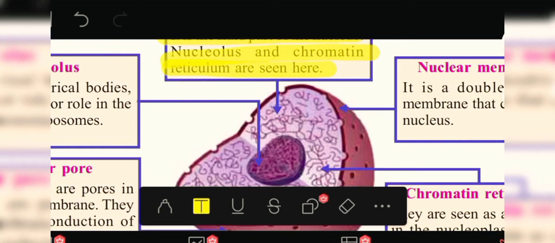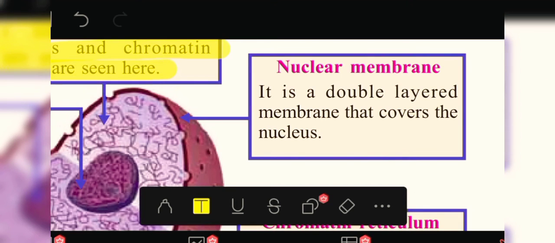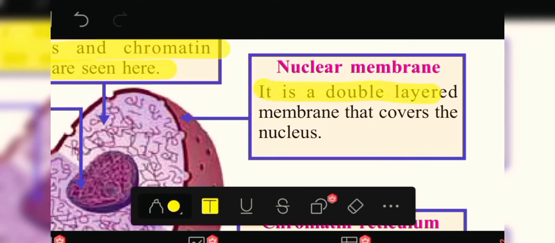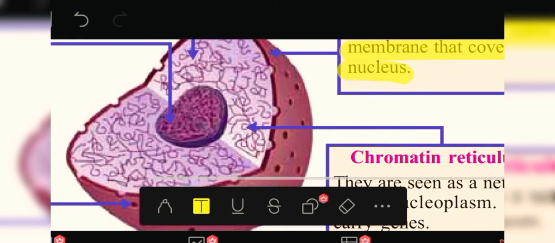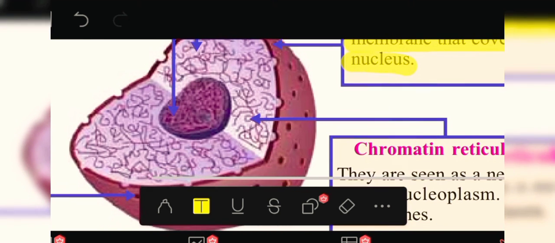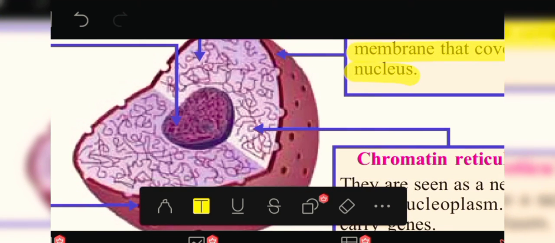Okay, then we are going to study about the nuclear membrane. It is a double layered membrane that covers the nucleus. You can see in the picture one cover. It is a double layer cover on it. It is known as the nuclear membrane.